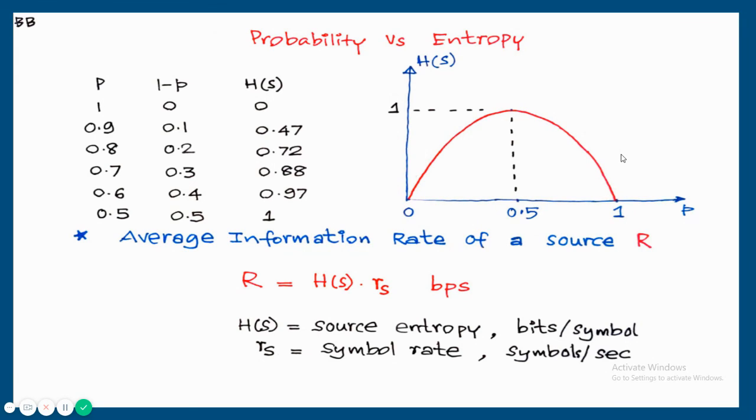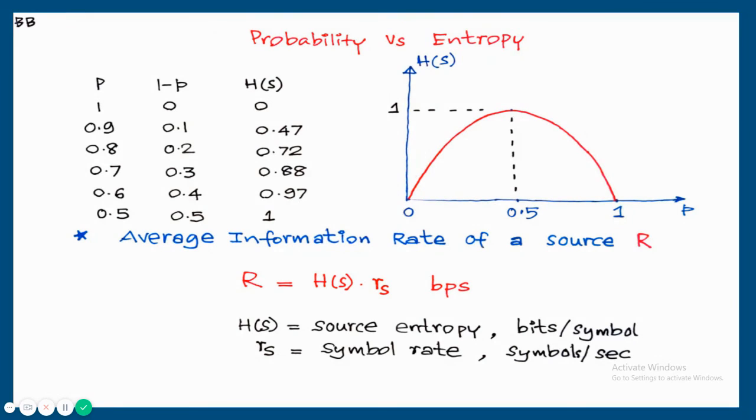From entropy, we are able to calculate the average information rate of a source. That is, how many bits the source will generate per second. That can be determined based on entropy. Average information rate, capital R, is equal to H of S into RS bits per second. H of S is the source entropy. So we know how to calculate the source entropy based on the probability of occurrence of each symbol. Unit of entropy is bits per symbol.